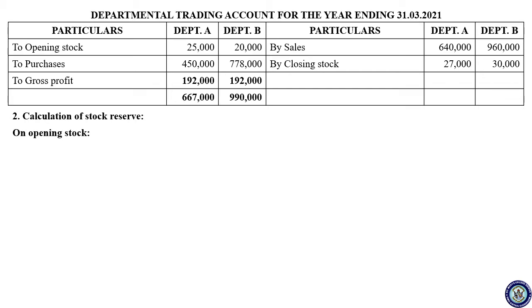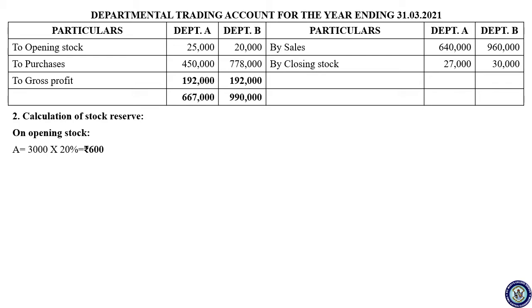So next you write calculation of stock reserve. First on opening stock. So A, it is 3,000.